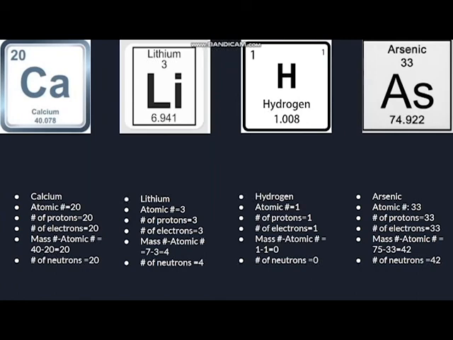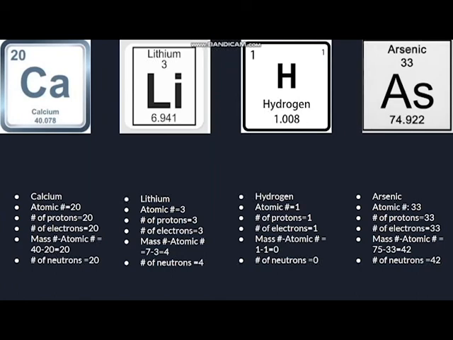Now, we take a look at lithium, another element. It has an atomic number of 3, which means that the number of protons and electrons is going to be 3 for this element. You take the mass number, 6.9, you can round that up to 7, subtract that by the atomic number, which is 3, and you get the number of neutrons, which is going to be 4.